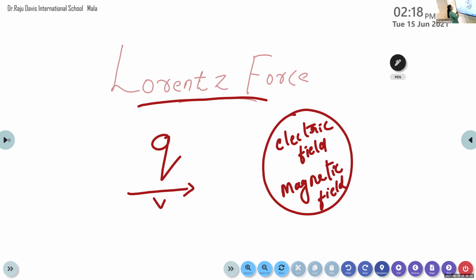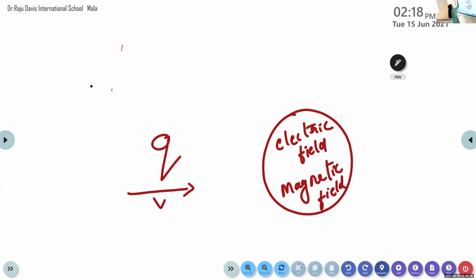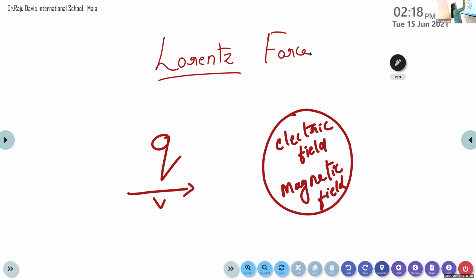Once again I will give the condition that we are considering here. We consider a charged particle moving with a velocity through a uniform electric and magnetic field. Then what are the forces that can be experienced by this charged particle? Can you make a guess? Yes? Can you hear me?